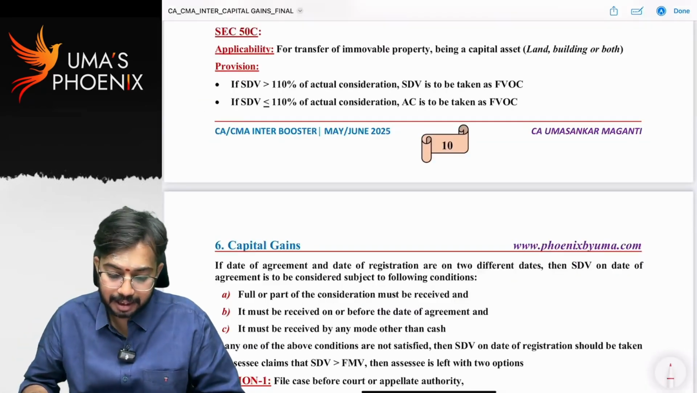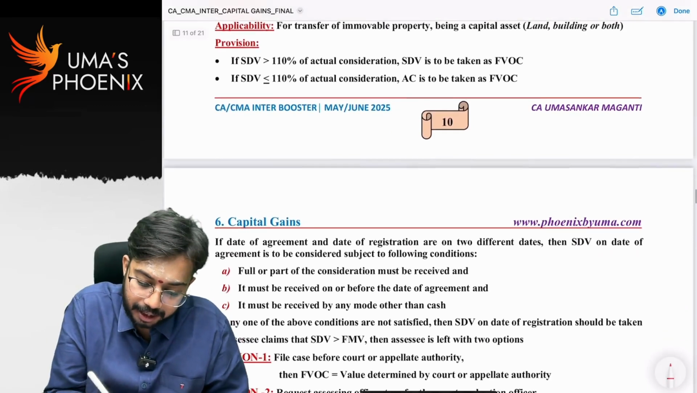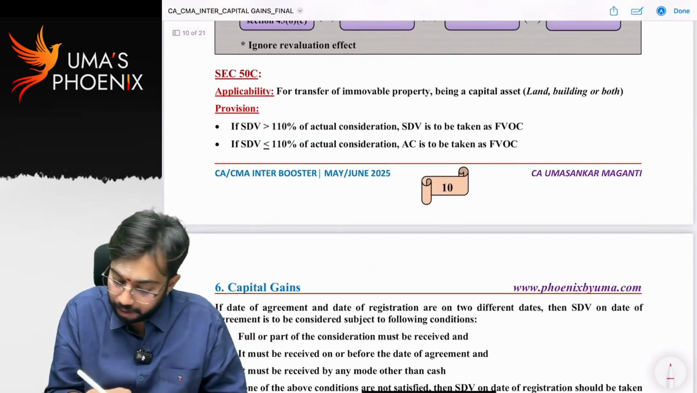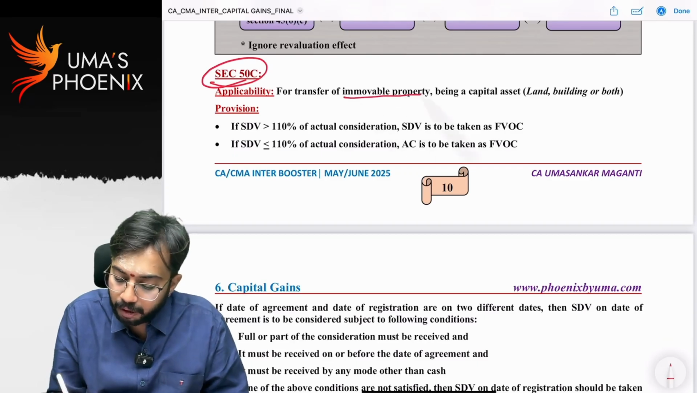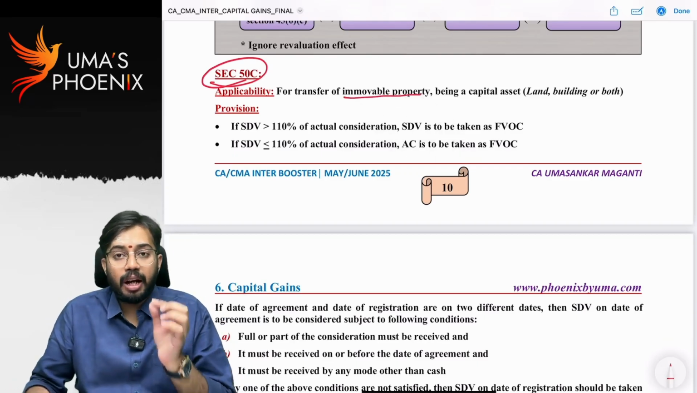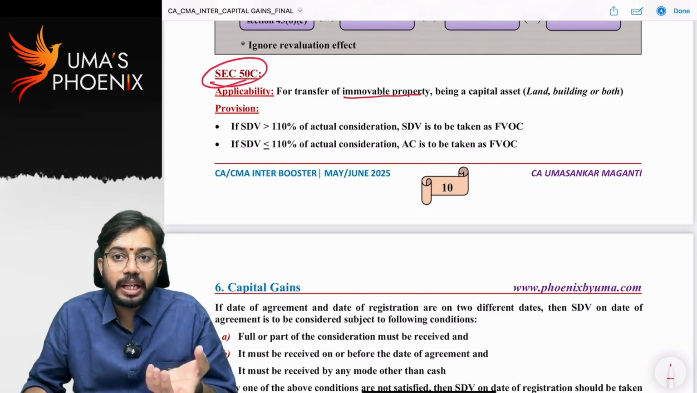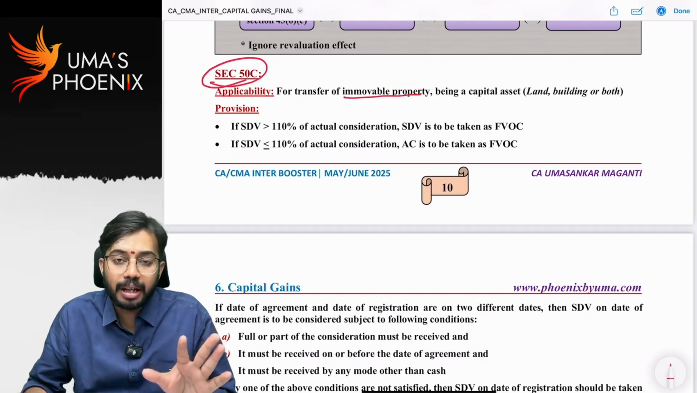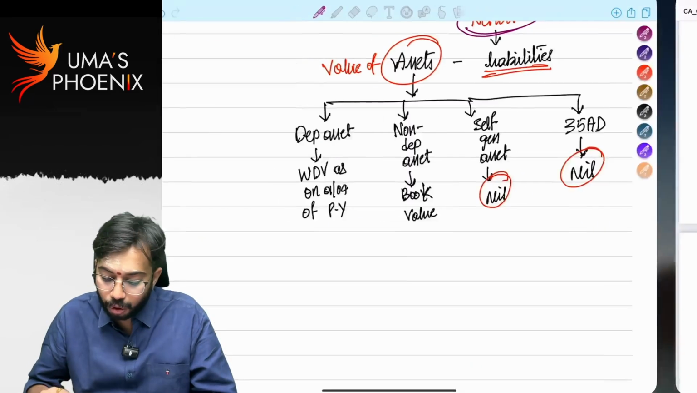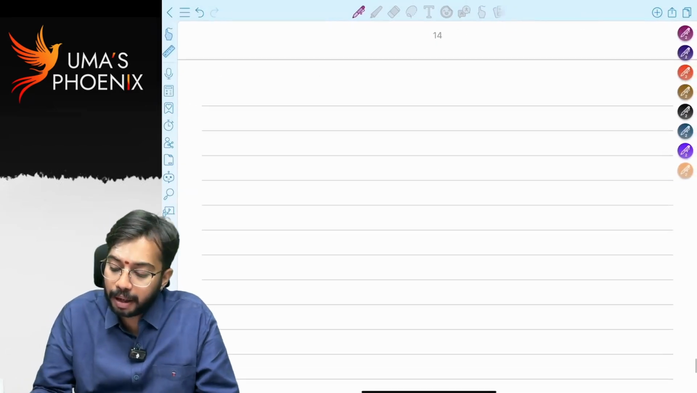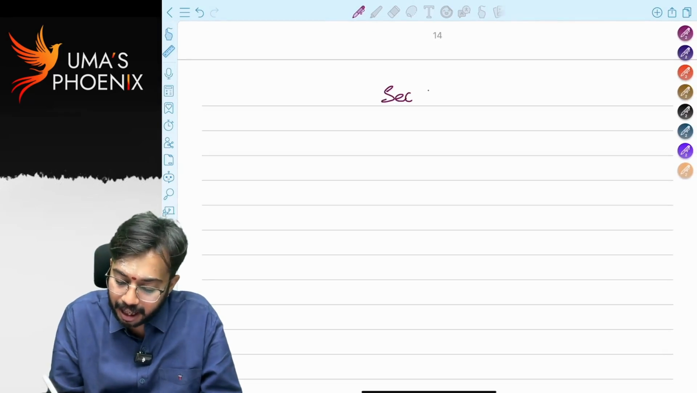Next, let us discuss section 50C. When section 50C is applicable: on transfer of immovable property. So in the question, if you see building is transferred or land is transferred or house is transferred, immediately you should remember section 50C is applicable. Are you able to understand? So on transfer of immovable property, section 50C gets attracted.